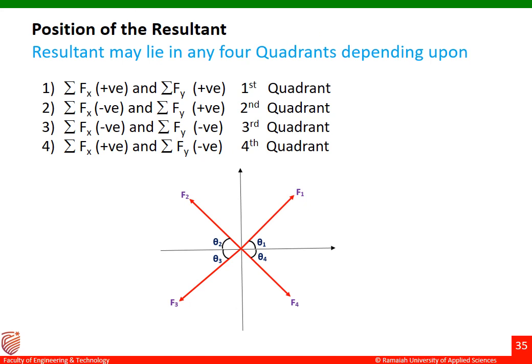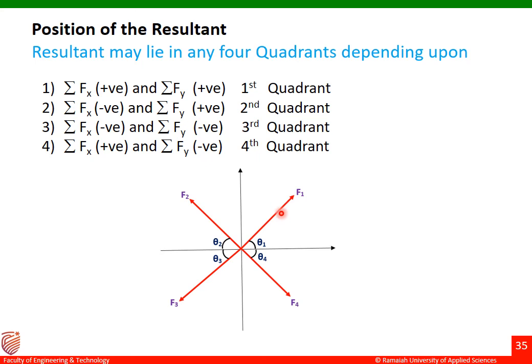Now the position of the resultant. We have already discussed this in the previous examples, when Fx is positive or negative and when Fy is positive or negative. Let me explain it once again. This is my first quadrant, this is my second quadrant, this is my third quadrant, and this is my fourth quadrant. If summation Fx is positive and summation Fy is also positive,